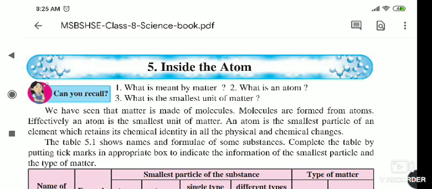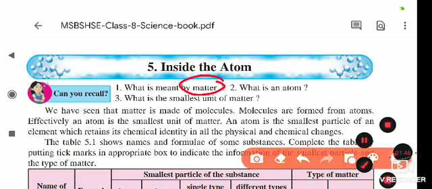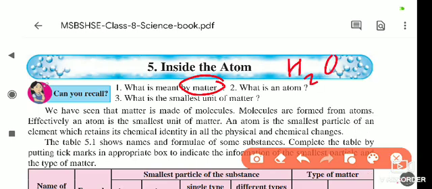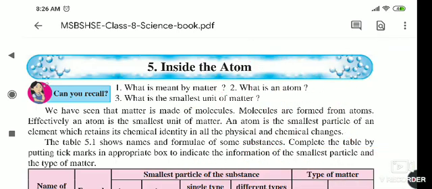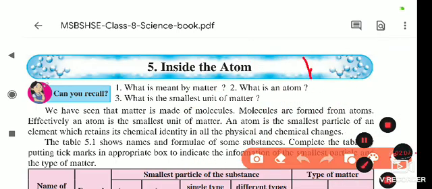We have seen matter is made up of molecules. Take water, H2O. H2O means water, and it is made up of molecules. This water is made up of two substances. Which are those two substances? H for hydrogen and O for oxygen. Hydrogen and oxygen combine together and form the water molecule, that is H2O.